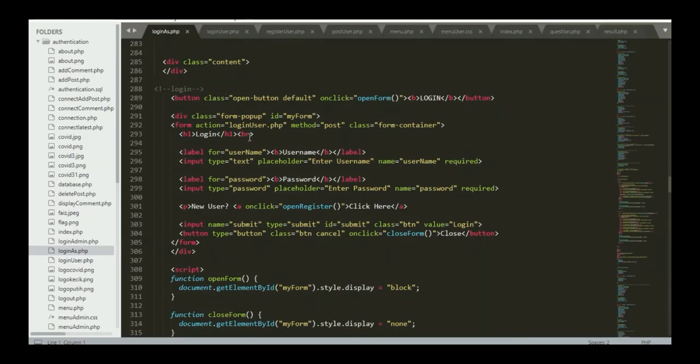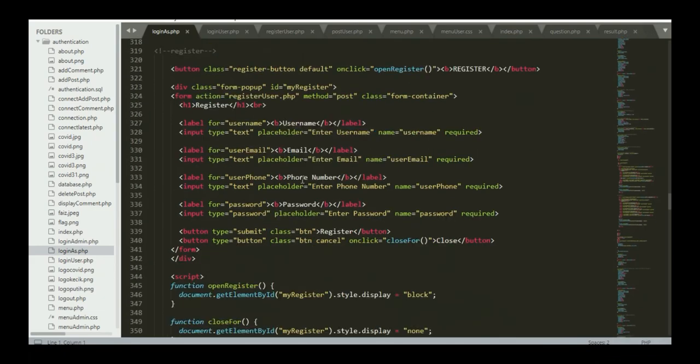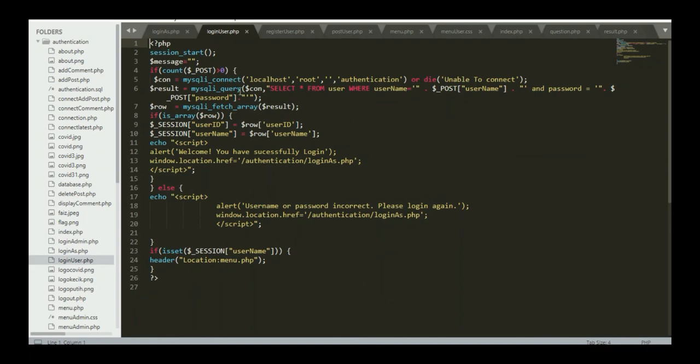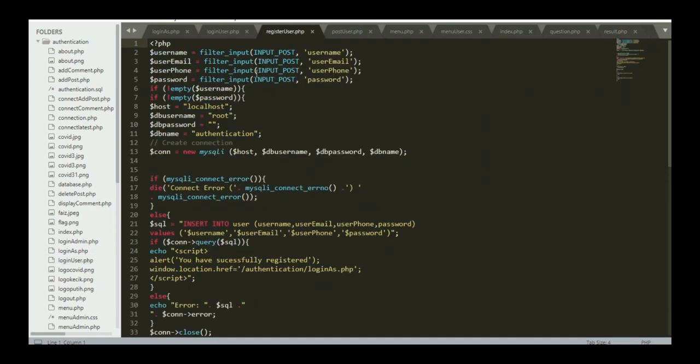Okay, we proceed to the coding for user. This is login as.php. Here we have the login form. Here we have the register form. This is login user.php to connect the database. When the user logs in, you will select from user. This is register user.php. This is the connection to the database when the user registers and creates an account.